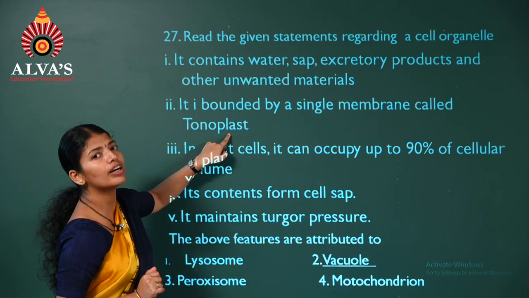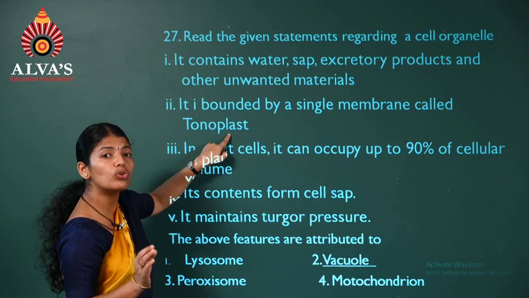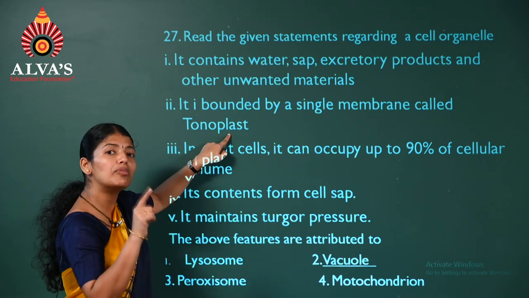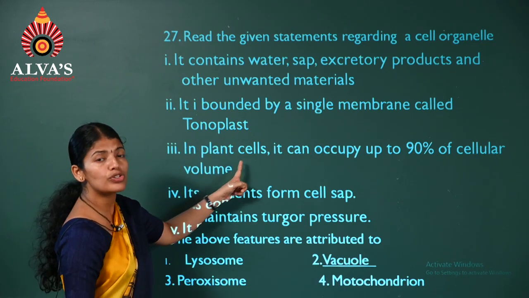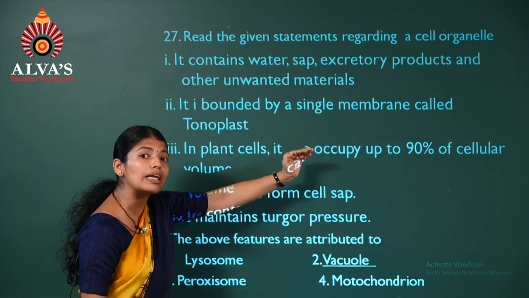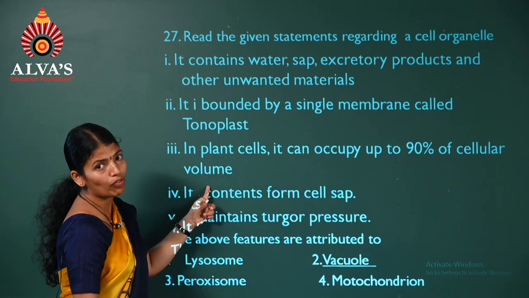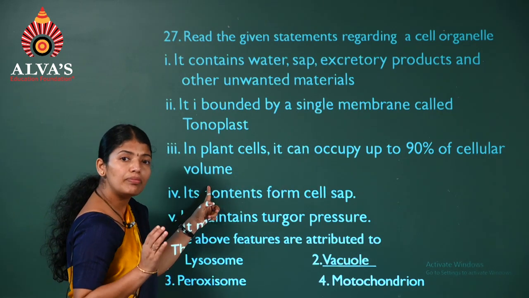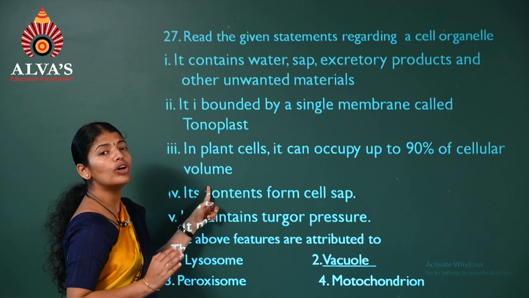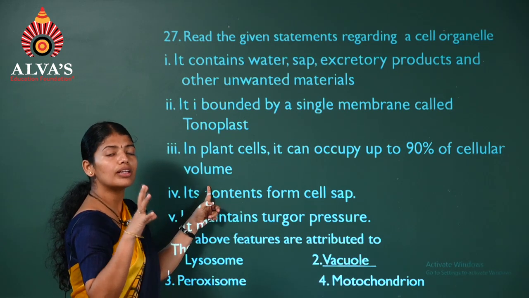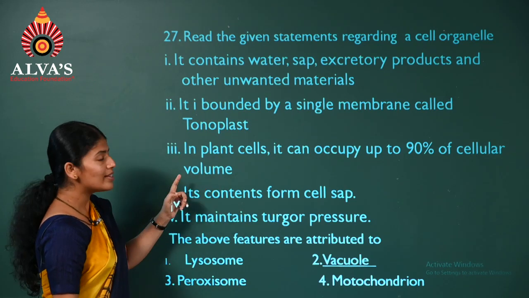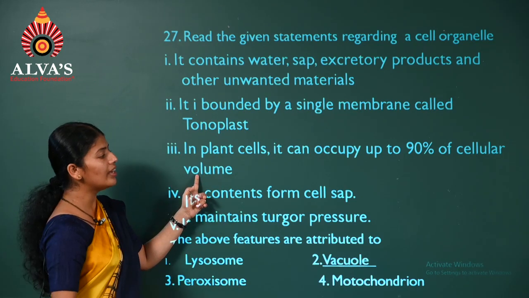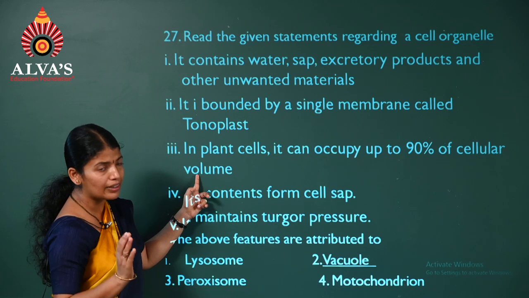Now it's very clear, it is the vacuole. In plant cells, it can occupy up to 90% of the cellular volume. So in plant cells, 90% of the space will be occupied by the vacuole. So it's a statement which clearly gives out the answer.